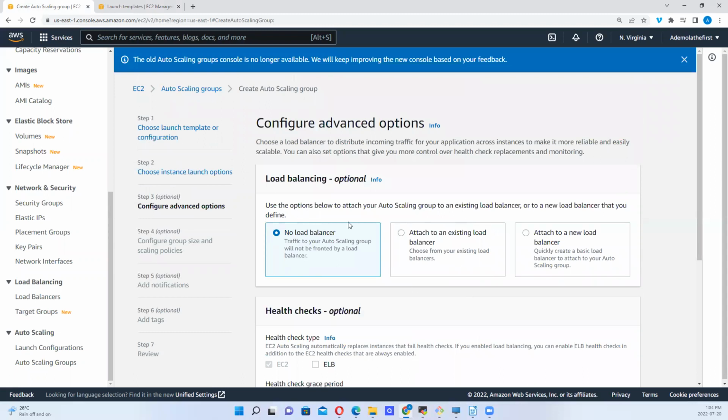Okay. So do I want to use a load balancer? Do I want to attach to an existing load balancer? Do I want to just leave it as it is? Right?